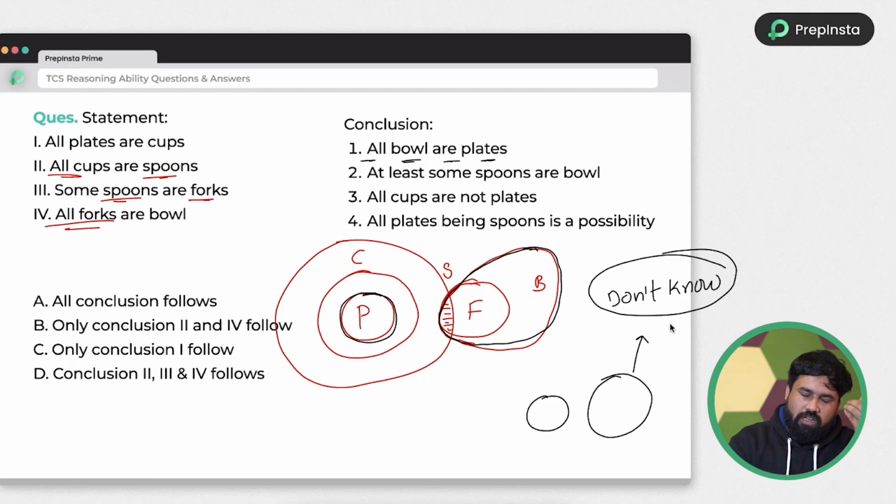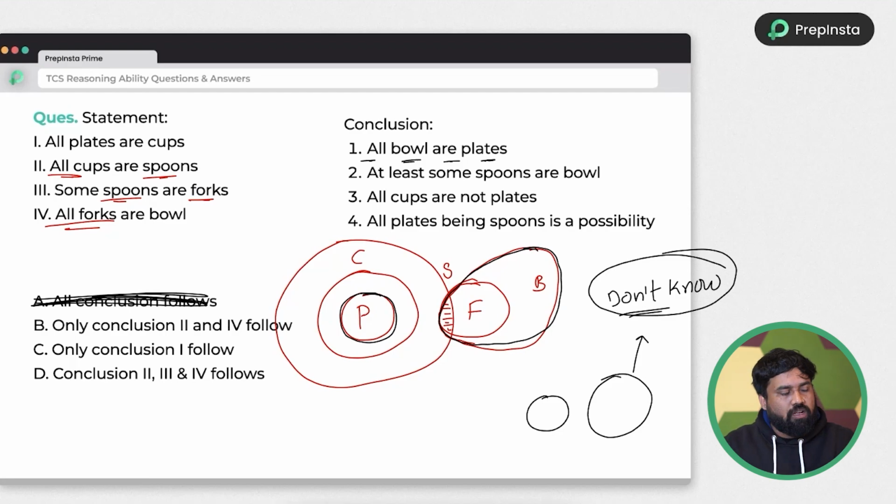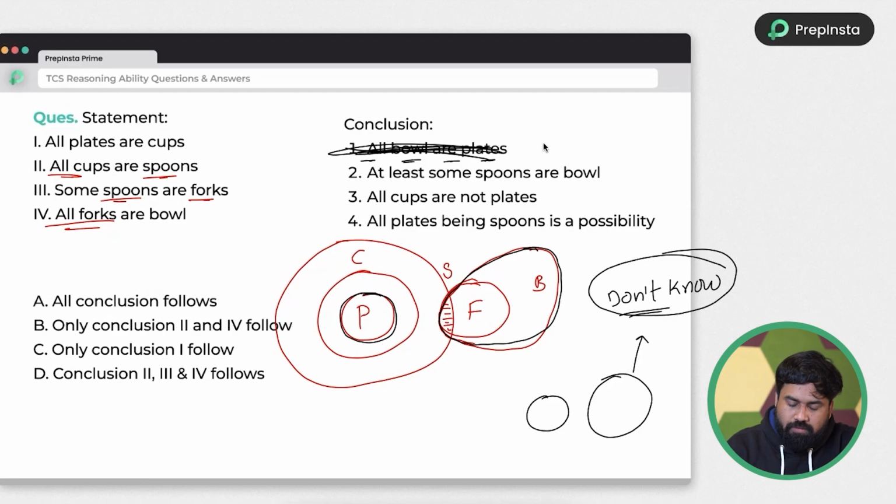Until you know the real truth of the fact, don't agree with that. If you don't know, any conclusion is wrong. Conclusion means 100% sure. If you are not 100% sure, any conclusion is wrong. So the first conclusion is wrong.